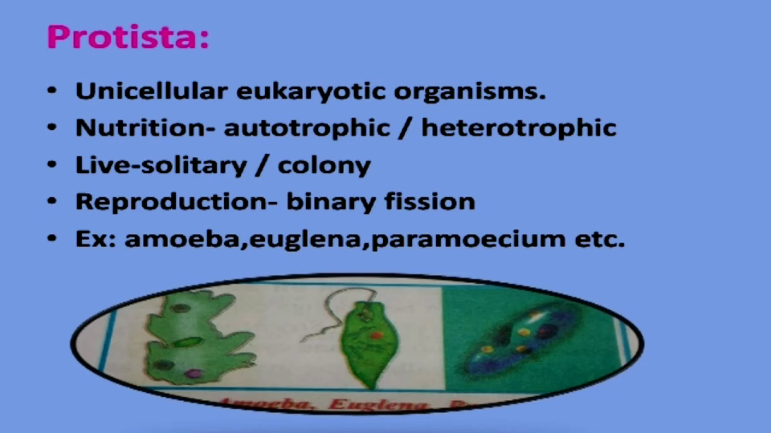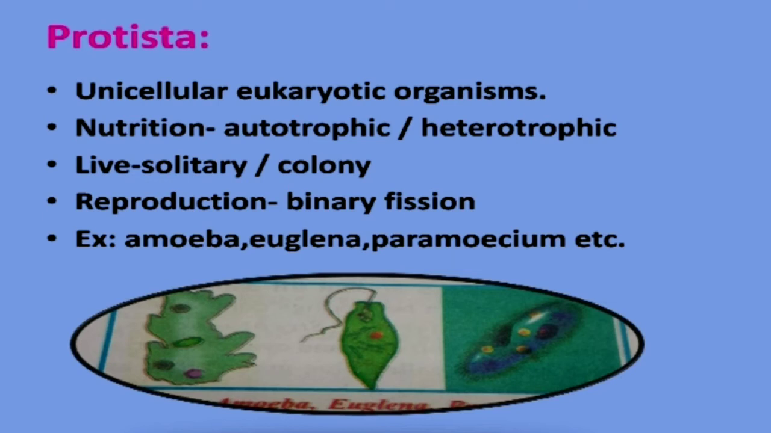Coming to the second kingdom, Protista. Like Monera, these are also unicellular, but the major difference is the monerans are prokaryotes and the Protist group of organisms are eukaryotic organisms. The nutrition is autotrophic or heterotrophic, because Euglena-like organisms contain chloroplast, and thus they show autotrophic nutrition. They live in groups or singly, and the reproduction is binary fission.